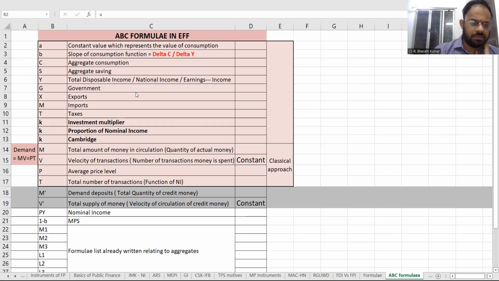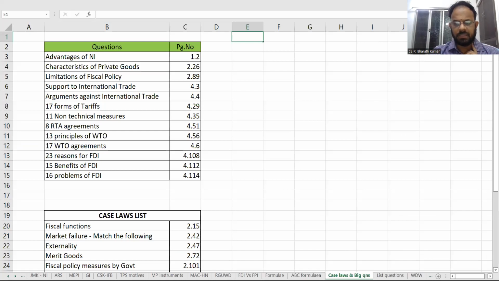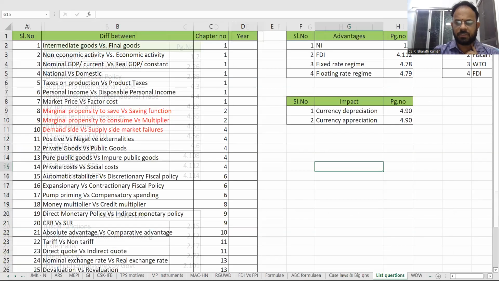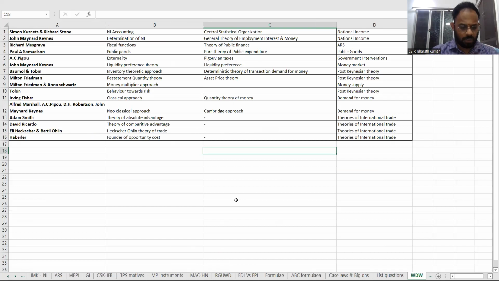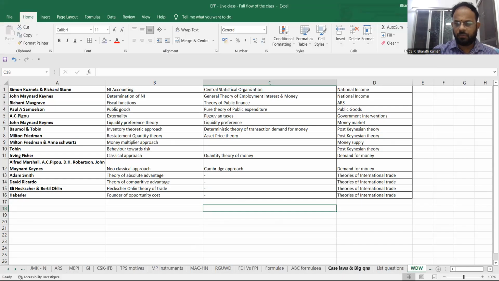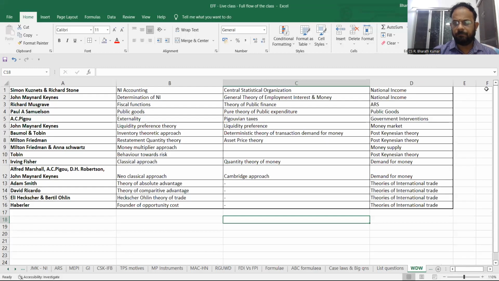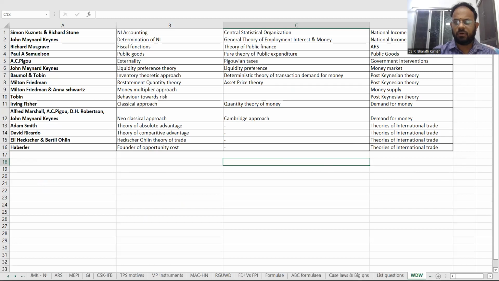If you are done with this, then we'll go to the 50 topics and cover the remaining things that are there. Big questions, list questions and all we have already told. Who defined what is going to be again crucial. So I will show this for your better understanding. You can also write down this. I'll give you some 5 minutes to write this down, and then once you finish, we'll go to the 50 topics. 5 minutes I'll give you. Please write down this.